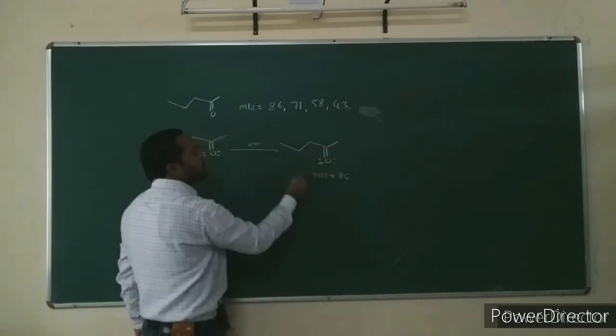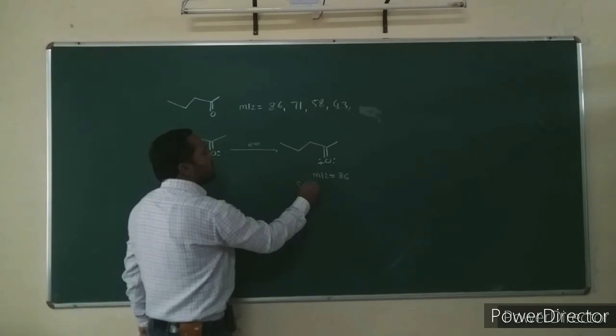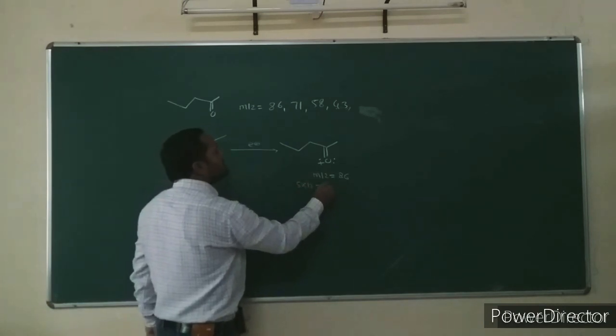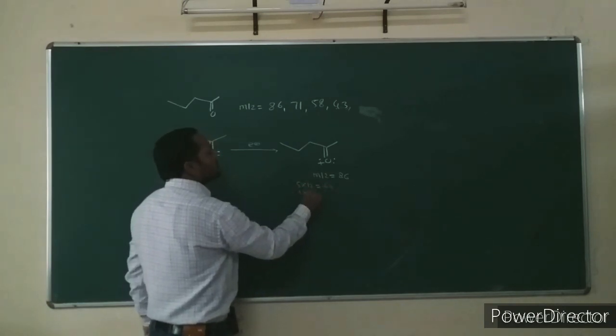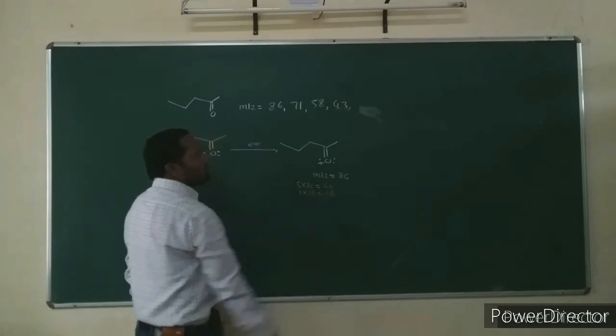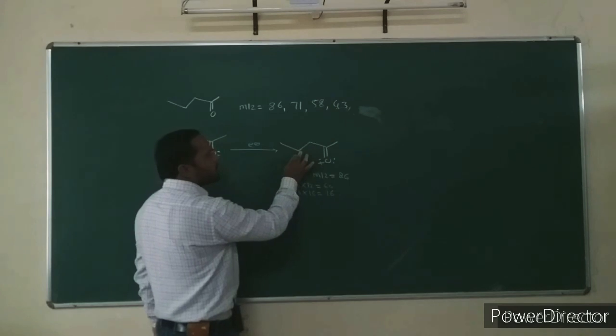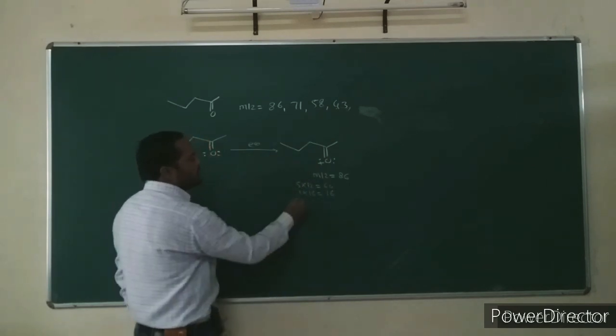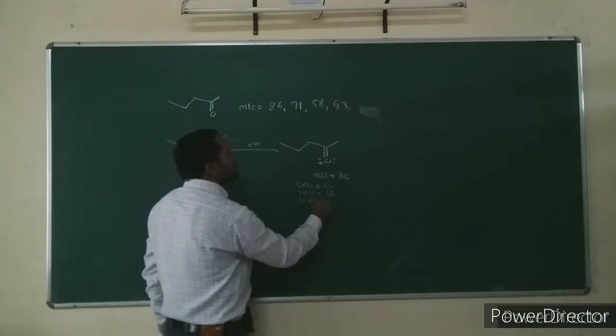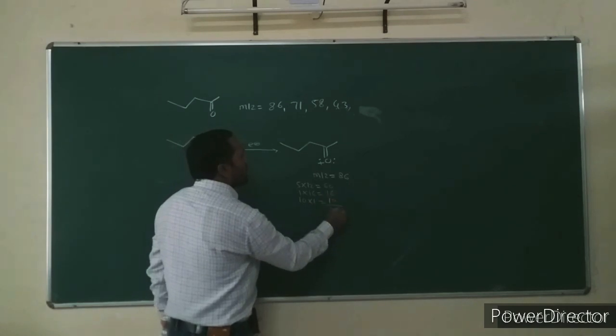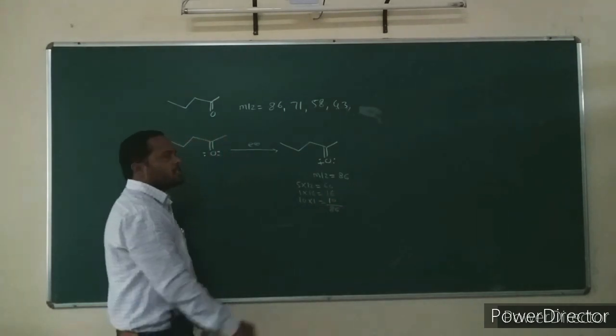5 carbons, 5 into 12, 60, 1 oxygen, 16, and 3 plus 2, 5, 5 plus 2, 7, 7 plus 3, 10 hydrogens. It has mass 86.